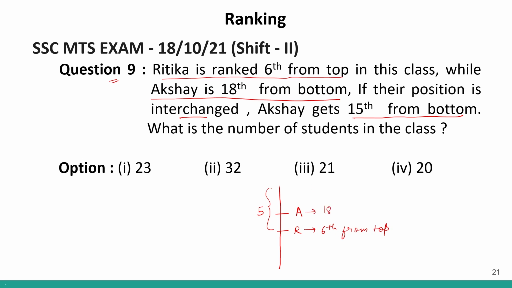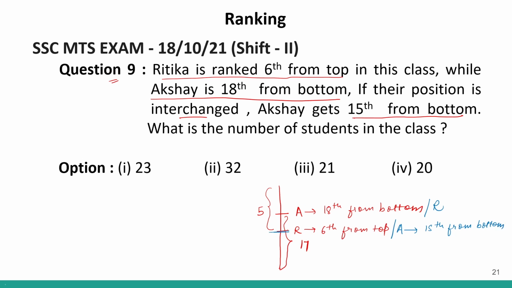And Akshay is 18th from bottom. That means before Akshay, over here we have 17 people. Correct? Now they have exchanged their position. That means over here we have Ritika and over here we have Akshay. It is given to us that Akshay is basically 15th from bottom now. So this is 15th from bottom.